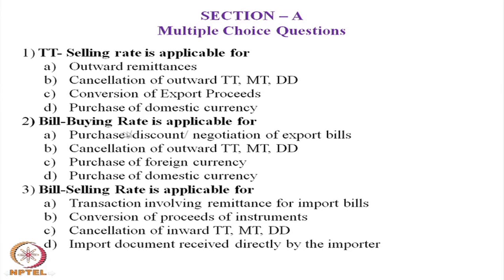Question number 2: the bills buying rate is applicable when the exporters sell the bill. The answer is A, purchase, discount, negotiation of export bill. When the exporter exports, the bank applies the bills buying rate to convert the export earnings into Indian rupee or any other domestic currency.